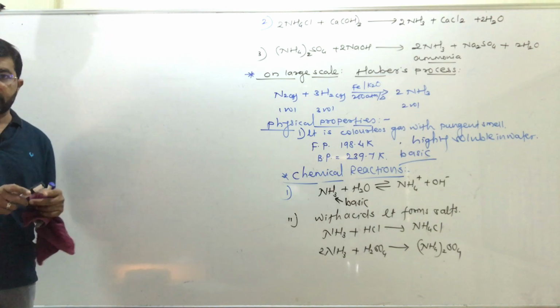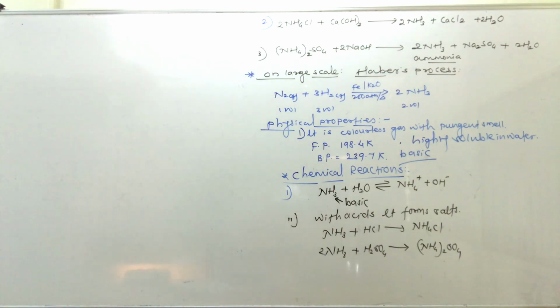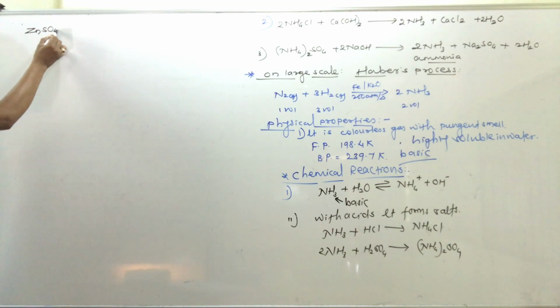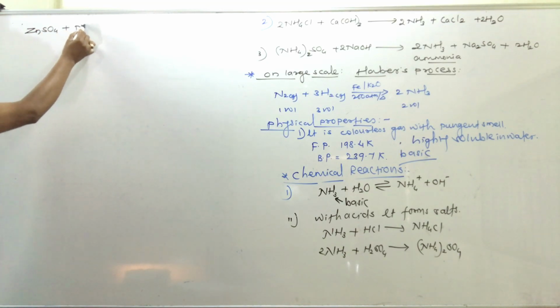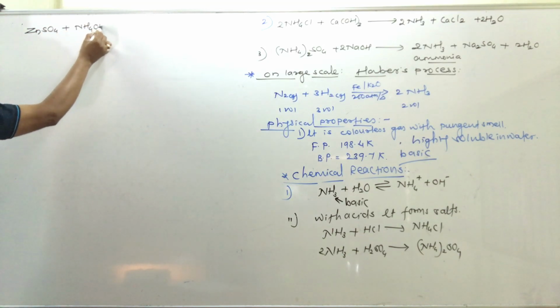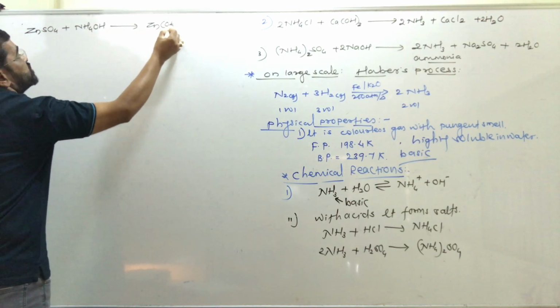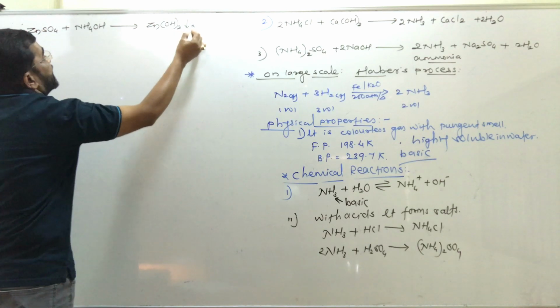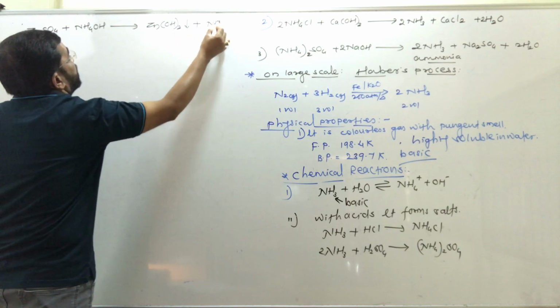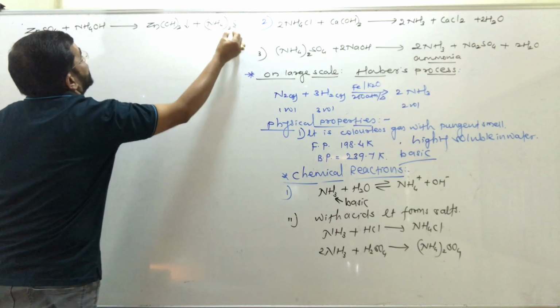Now next one, chemical property or reaction of ammonia: aqueous solution of ammonia precipitates the hydroxides, like zinc sulfate. Aqueous solution of ammonia is ammonium hydroxide, and there is formation of zinc hydroxide precipitate, and the byproduct obtained is ammonium sulfate salt.